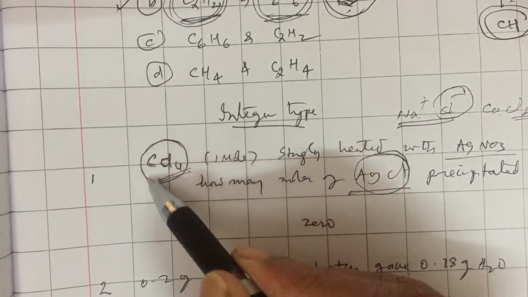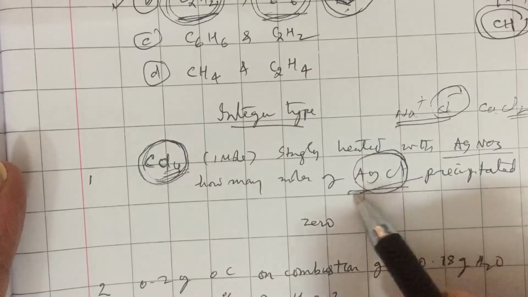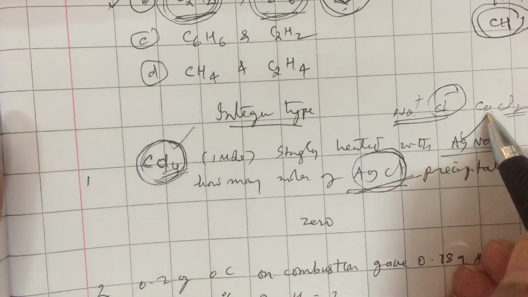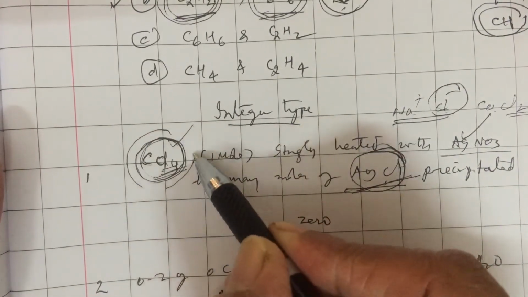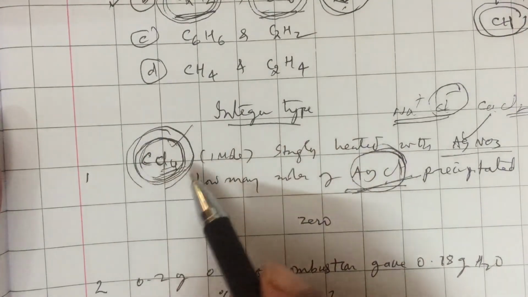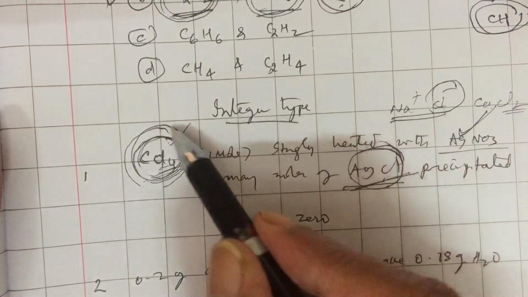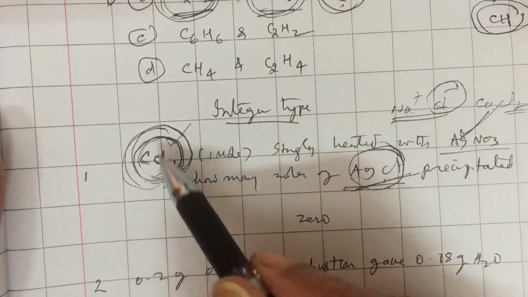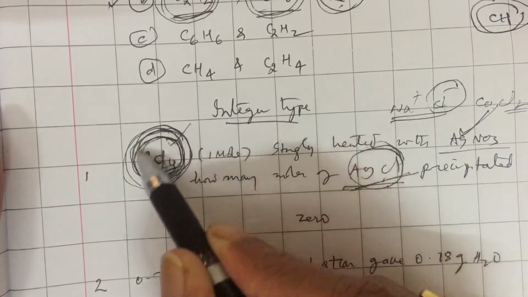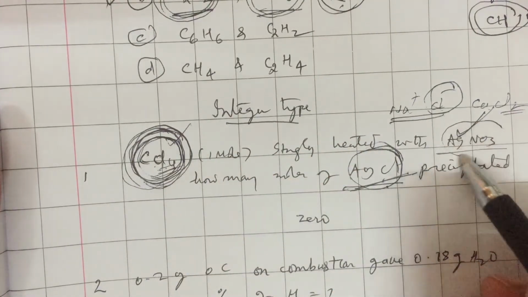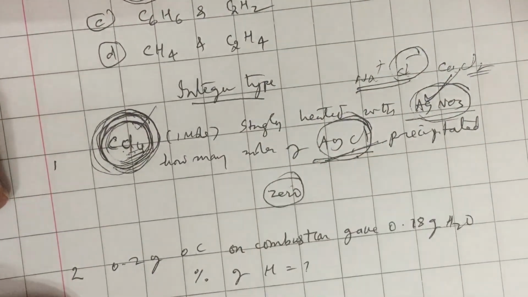Unfortunately, carbon tetrachloride, which is an organic, covalent compound, cannot give Cl minus ions, so it would not give any precipitate directly on adding AgNO3. If you want to have AgCl precipitate, first you should make sodium extract as in Lassaigne's test. Then that sodium extract on adding AgNO3 may give AgCl as a precipitate, because when you are heating with sodium, CCl4 is converted into NaCl, an ionic compound. As such, covalent organic compounds, though they may have Cl, cannot give white precipitate with AgNO3. Only ionic compounds can. So you get 0 moles of AgCl.